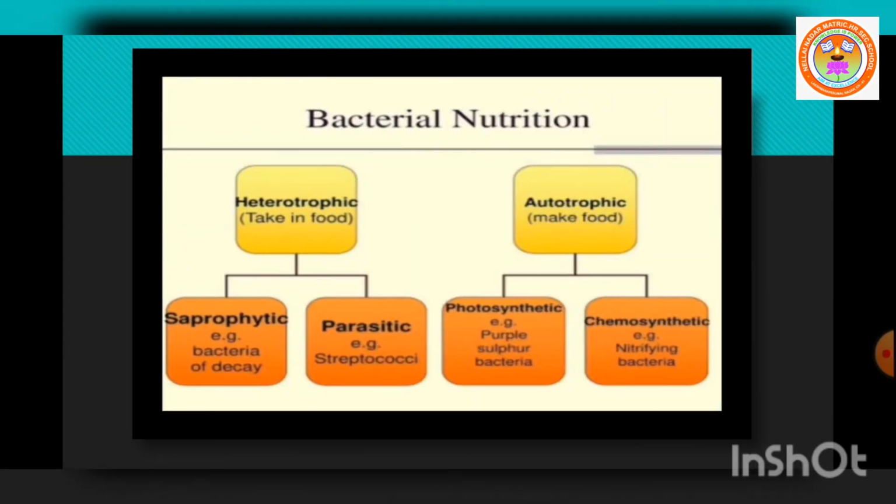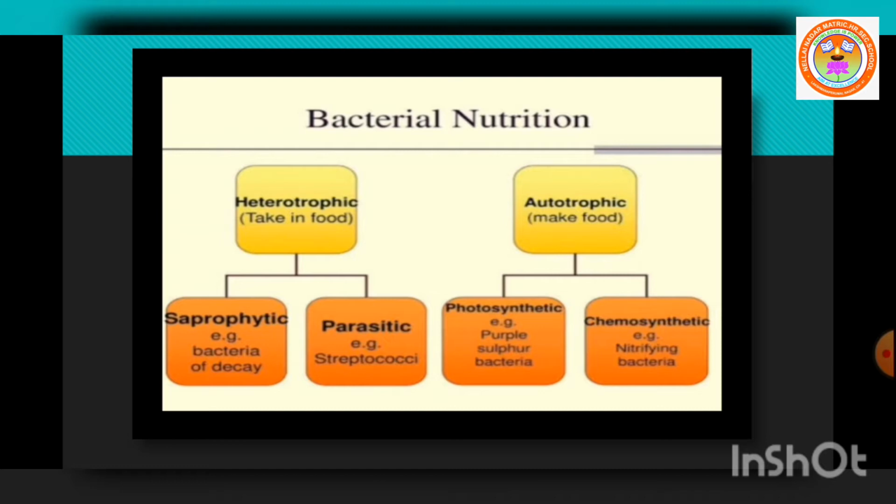So autotrophic bacteria can synthesize their own food. They may be further divided into photoautotrophic bacteria and chemoautotrophic bacteria, that is, photosynthetic bacteria and chemosynthetic bacteria.